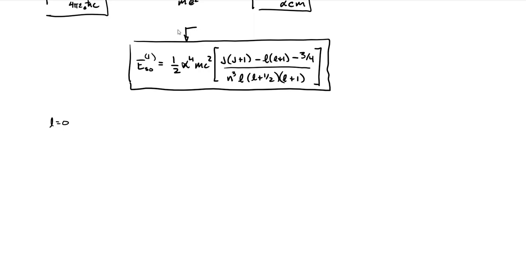When the orbital angular momentum is 0, you can't really have this spin orbit interaction. If we think back to our classical picture of where this interaction comes from, if there's no orbit going around, we don't see that magnetic field from that orbit, and we don't have that interaction.